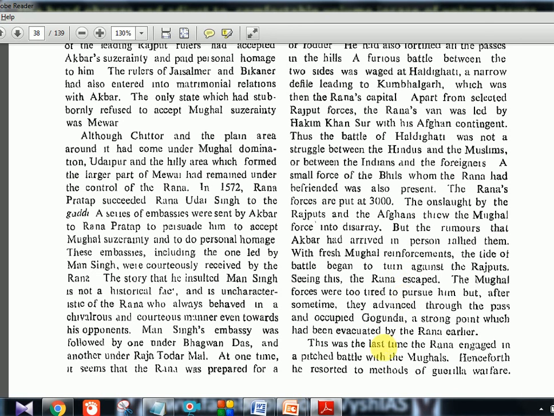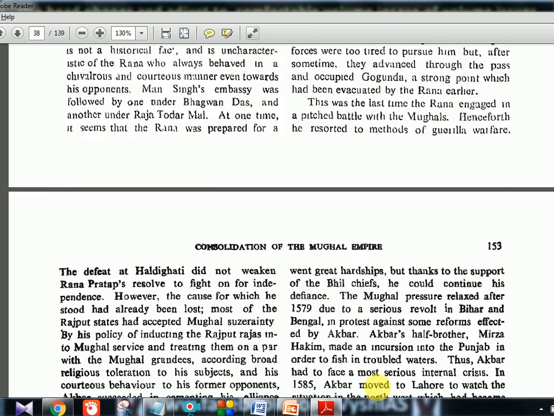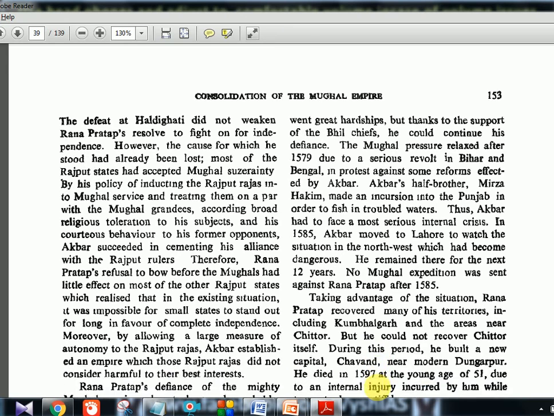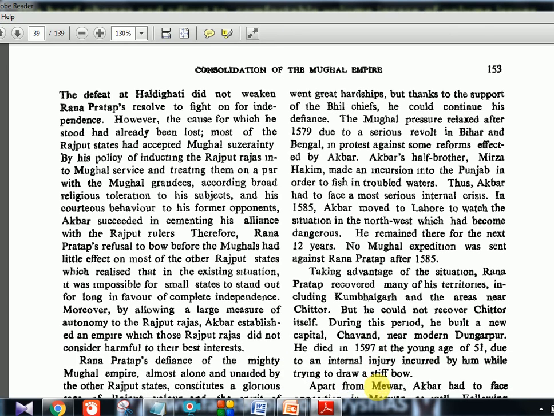This was the last time Rana engaged in a pitched battle with the Mughals. Henceforth, he resorted to methods of guerrilla warfare. So that's what happened. He went away and no one could find him. But time and again he would come and attack these people through guerrilla warfare. But the full-fledged war he could not fight. So this is the last battle which he fought. Also, in some history books you can see that this is one of the shortest battles in history. I think this battle was fought for only 3 or 4 hours.